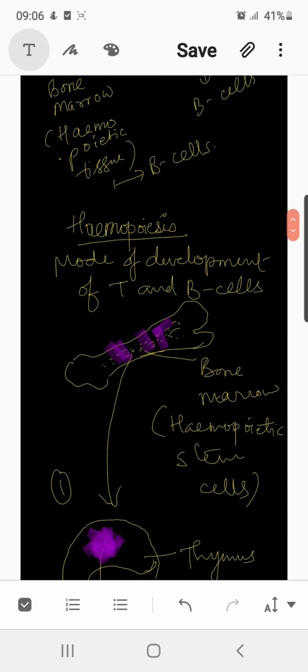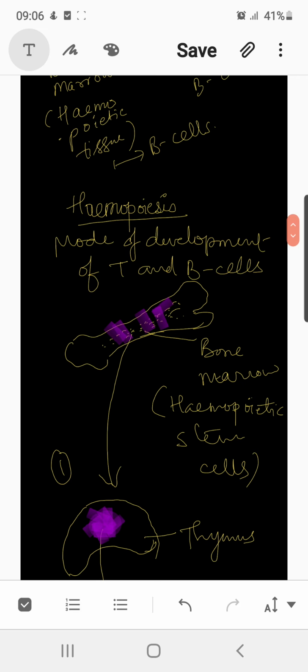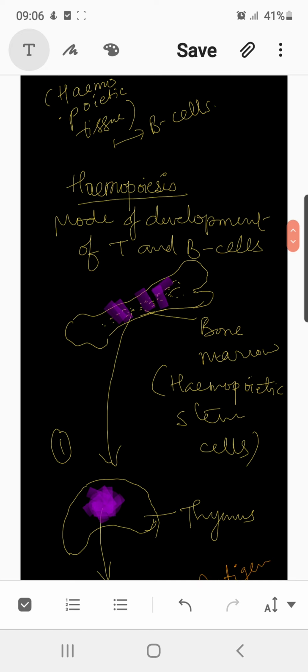In the thymus, the precursor cells divide and differentiate into T lymphocytes. Although most of these lymphocytes die in the thymus, this gland too degenerates or regresses in adults. Others migrate to secondary lymphoid organs to become thymus-derived lymphocytes or T cells.